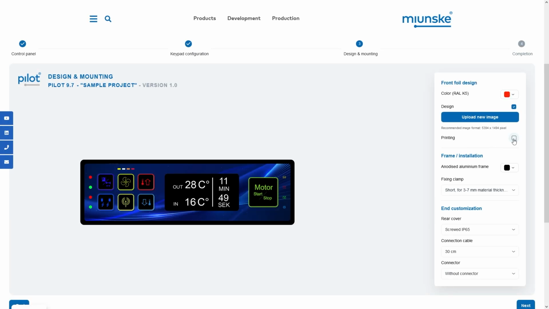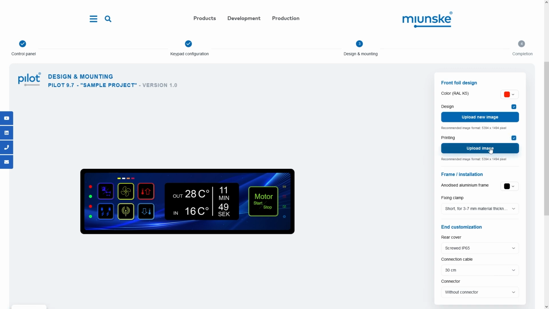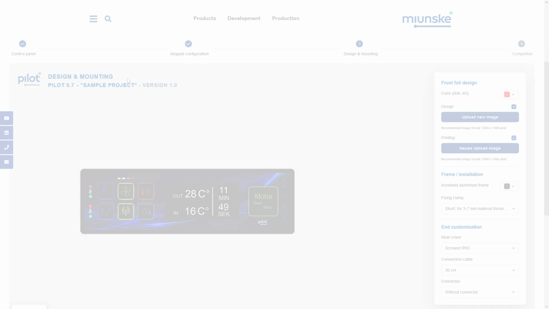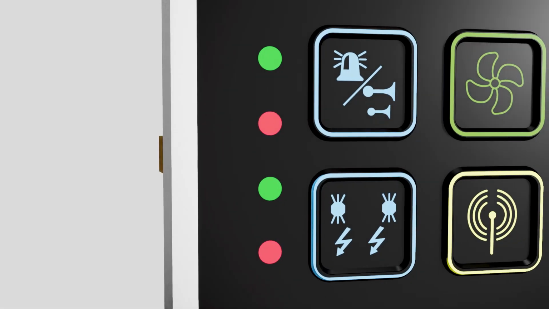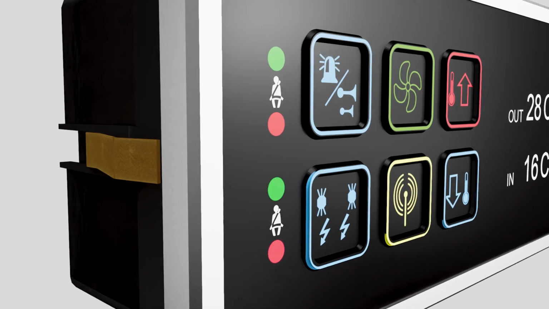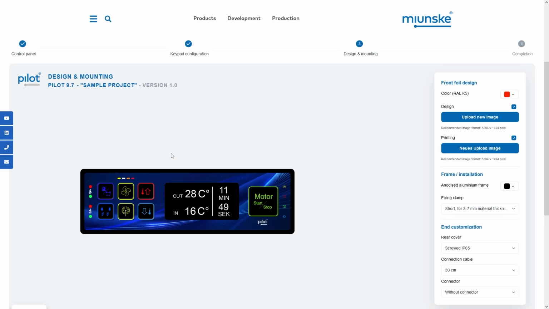In addition, you can upload further information in graphic format under Printing, to match the color of the foil design and your application.